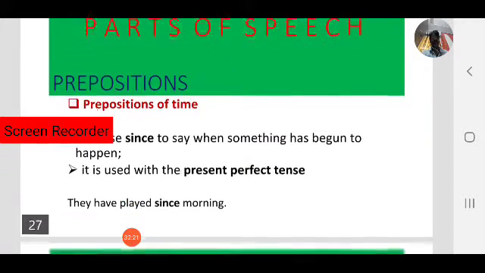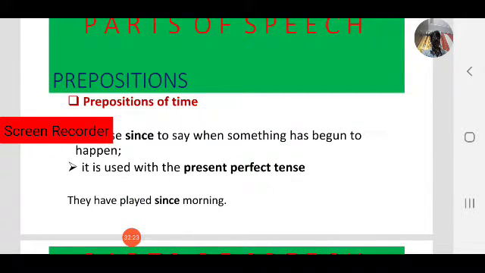For example, where since is used as a preposition of time: they have played since morning. They have been playing since morning. They started in the morning. In that case we use since.